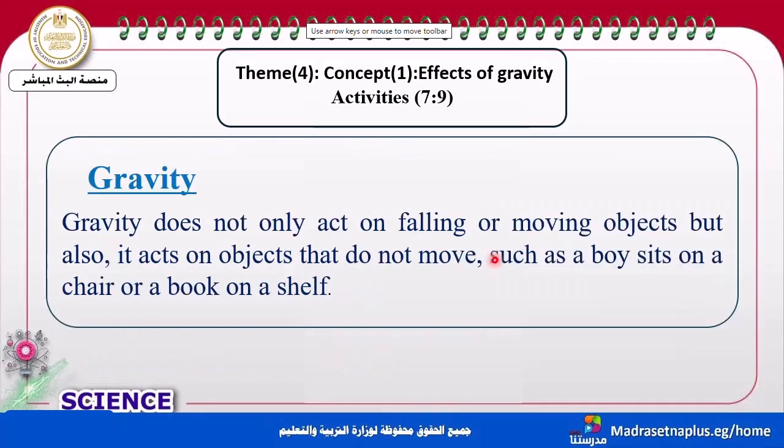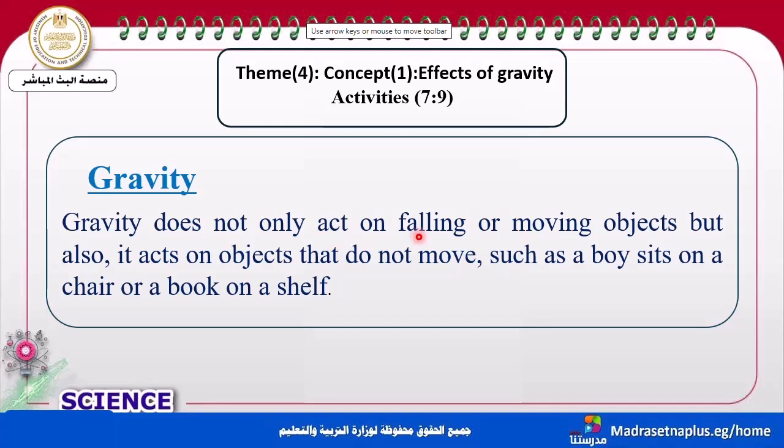So if we are going to write all that you know about gravity: gravity doesn't only act on a falling object. All of us know that gravity acts on a falling object. But does it act on the falling object only?